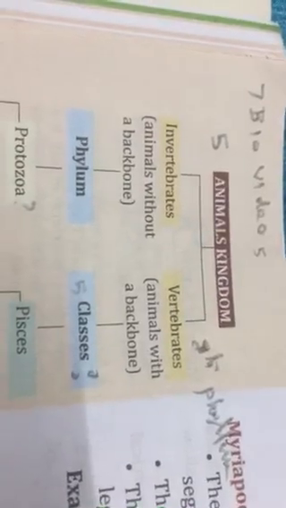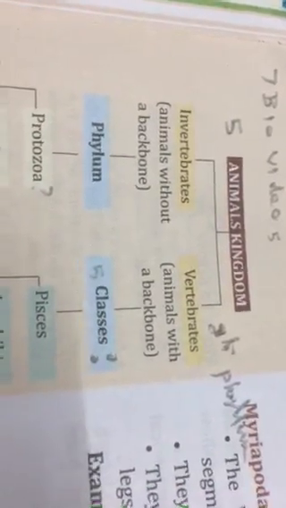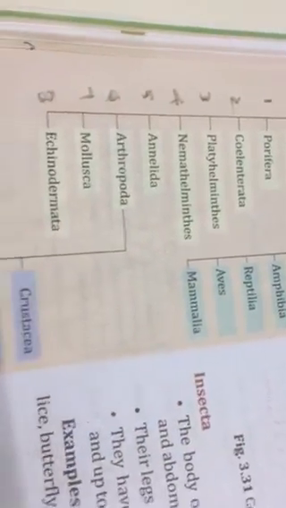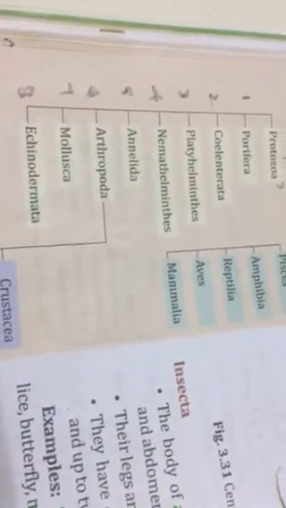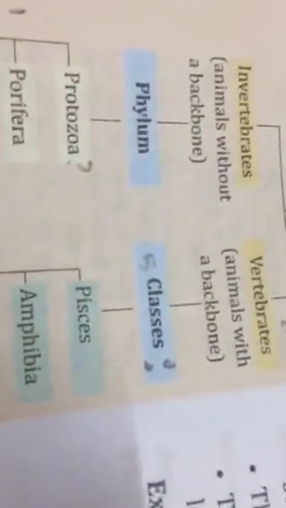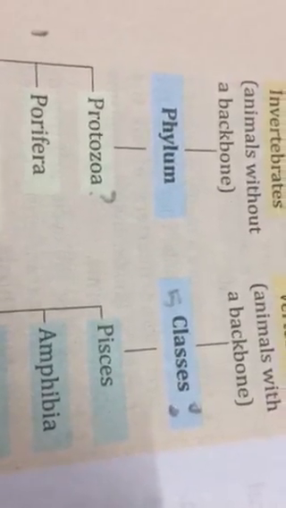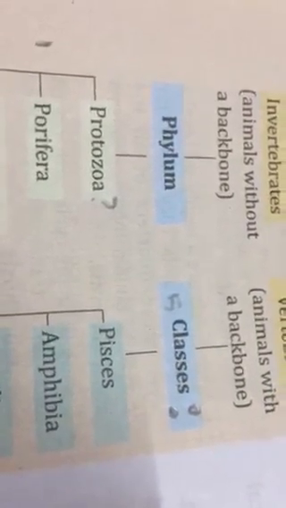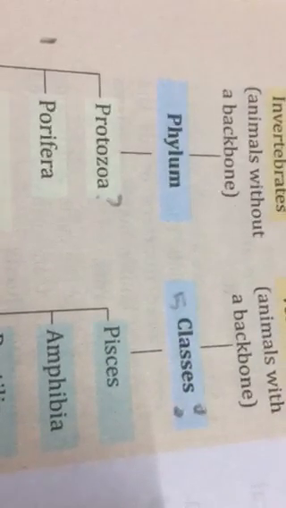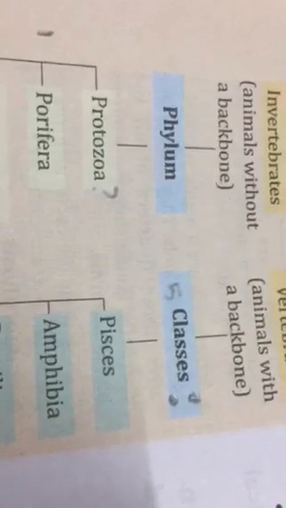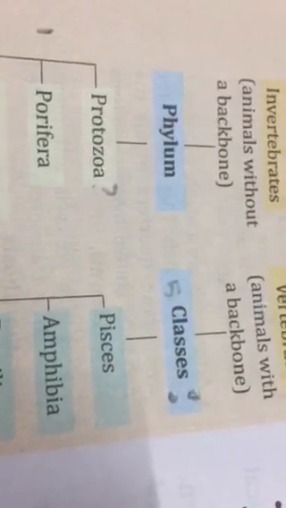According to your book, this I am focusing, 8 are there. But we taught you the first one, protozoa. I put a question mark because you have learned protozoa comes under Protista, that is kingdom 2.